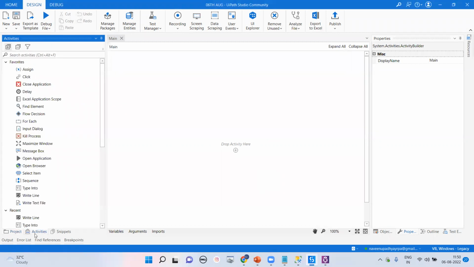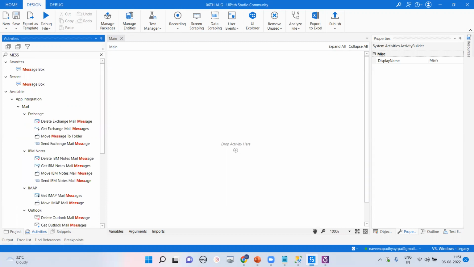But in UiPath, everything is predefined. Predefined means everything is in the main part, the activity. If you go for Java, you pass System.out.println. If you go for Python, you write print, and you pass the text in double quotes. But in UiPath, everything is predefined. The code is written inside these things called activities, and you only have to learn activities, and you will be able to start.